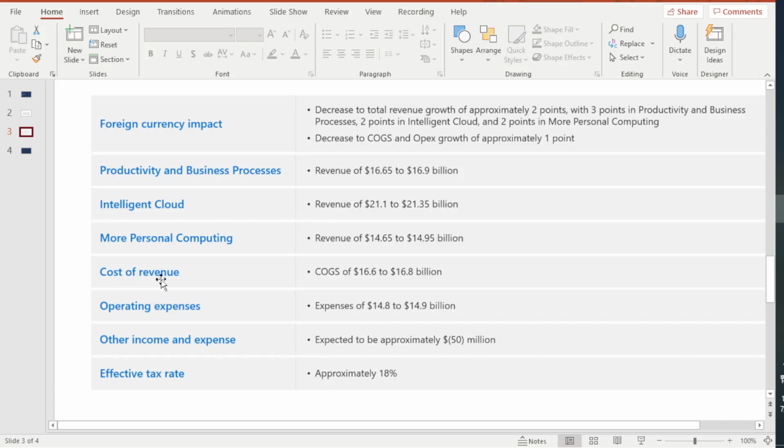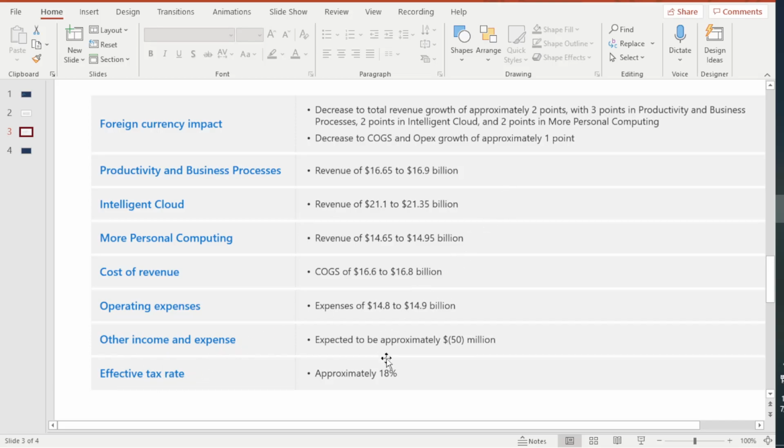Generally, you see this kind of broken down, but here they just gave it to us in a bulk amount. Same with operating expenses. You see this broken down, but here they also gave it to us in a bulk amount. We have other income and expenses. Now these are not related to actual business operations, so they keep this separate and call it other. And then we get effective tax rate.